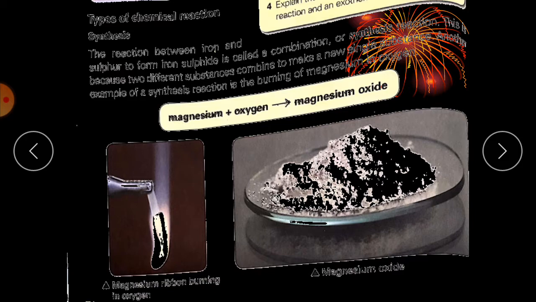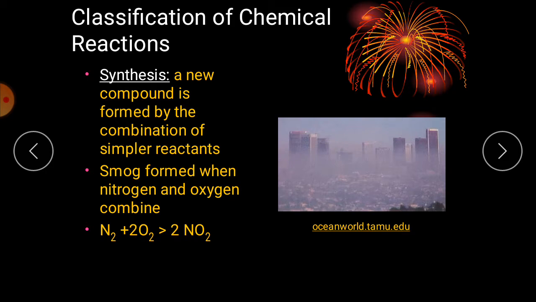So, when magnesium is burned in the air, we gain magnesium oxide. Another example: a new compound is formed by the combination of simpler reactants. Smog: here you can see that smog is formed when nitrogen and oxygen combine. Okay.